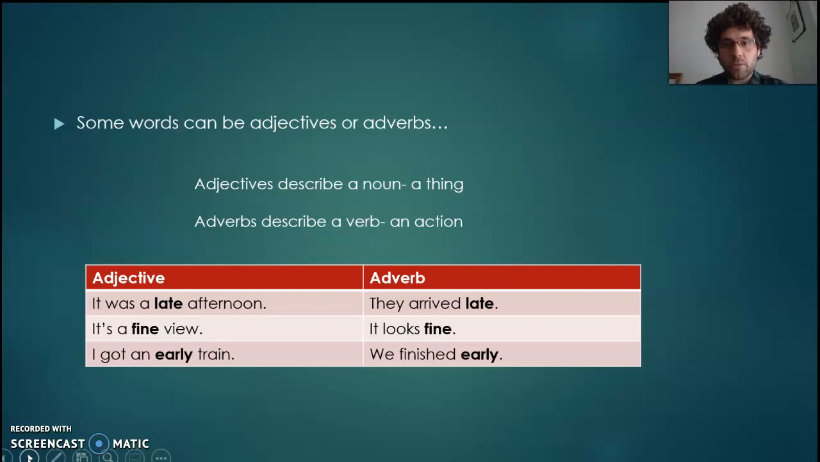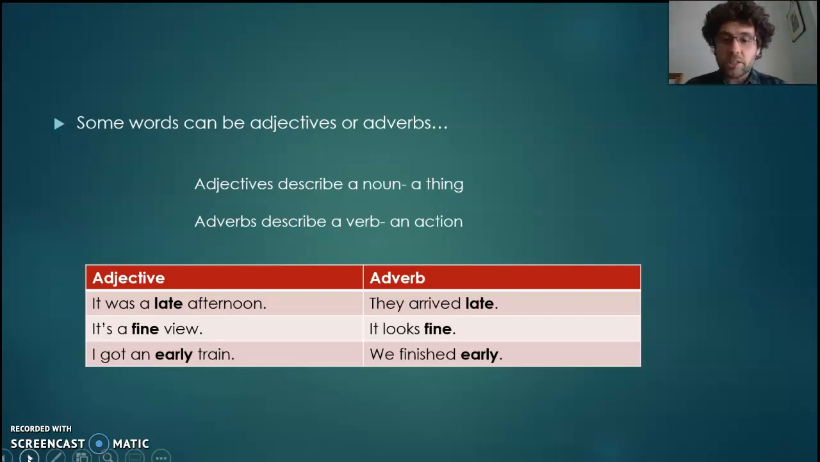Okay, the best way of remembering is adjectives describe a noun, so they describe a thing or a concept or an idea, whereas adverbs describe a verb. They describe an action. So the word late can be either a late afternoon, you're describing the afternoon, whereas they arrived late, you're describing how they actually arrived or when they arrived, so it's an adverb. Same with fine view versus it looks fine.